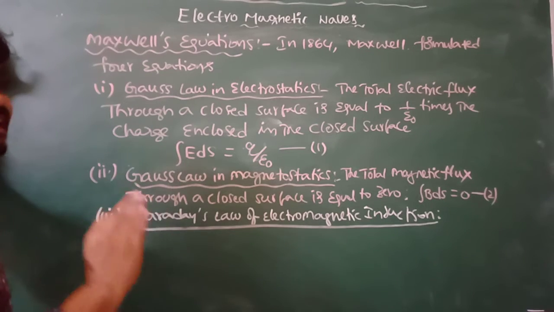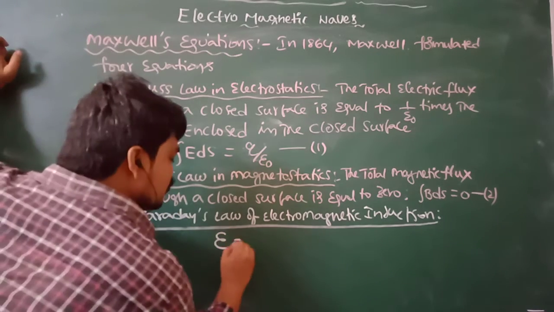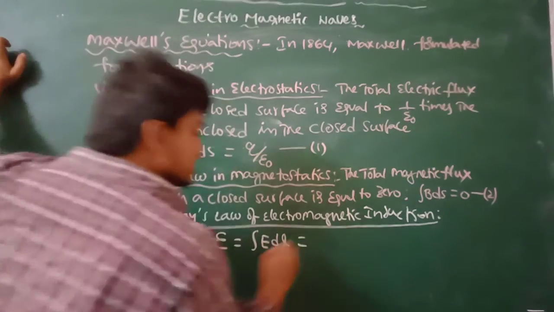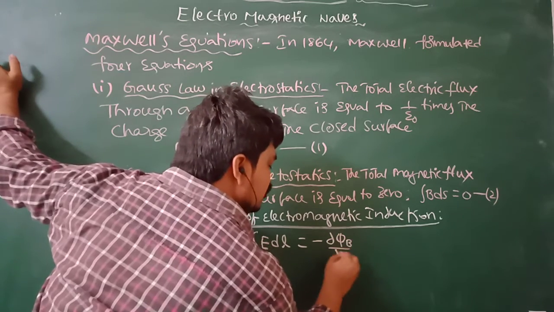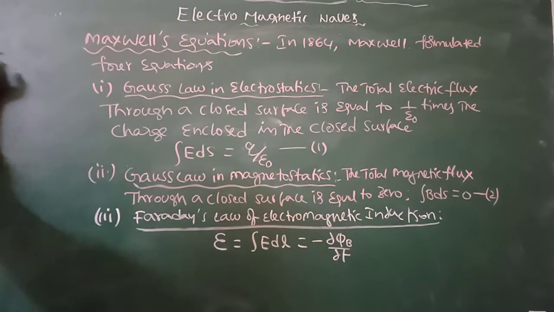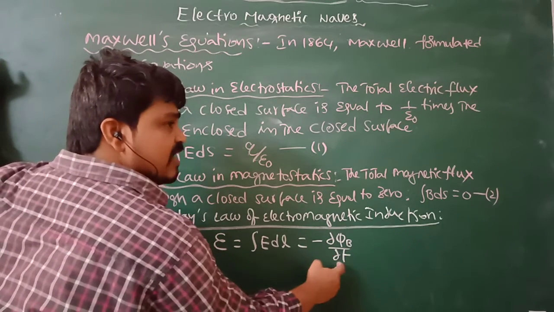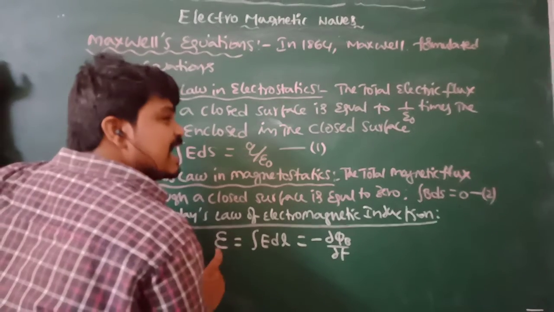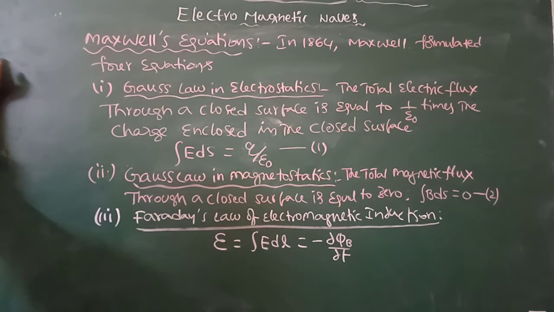That statement can be represented mathematically as electromotive force E, which is integral E dl, is equal to minus dou phi B by dou t. Phi B means magnetic flux. The rate of change of magnetic flux linked with the coil causes an induced electromotive force in the same coil. That is known as Faraday's law of electromagnetic induction.